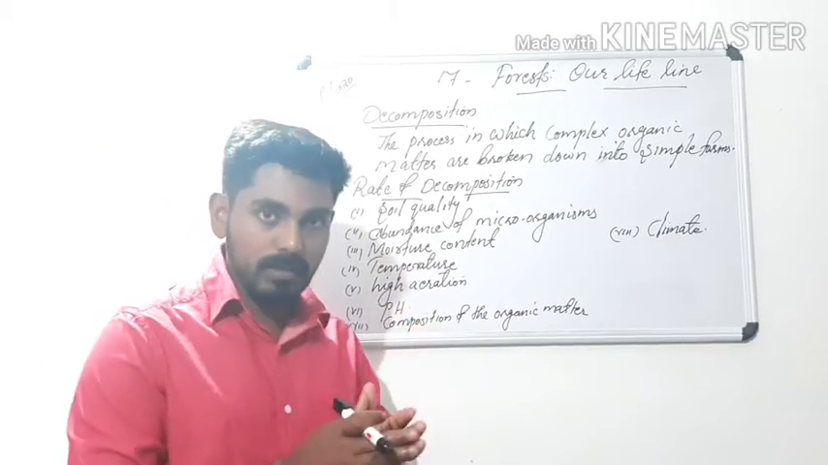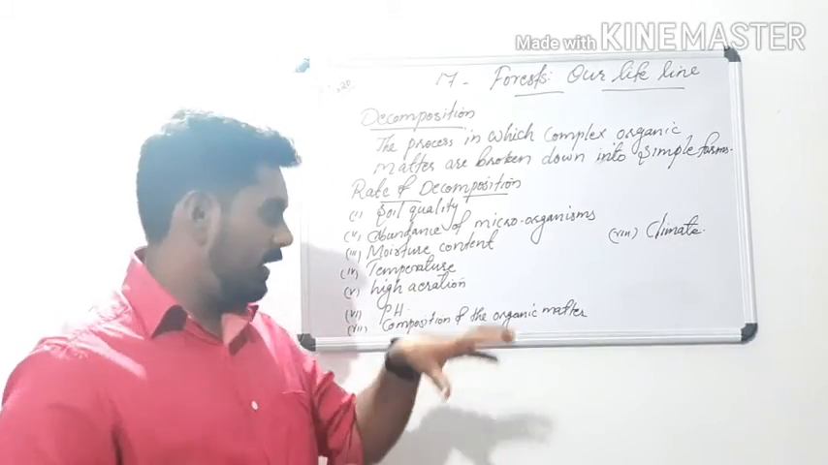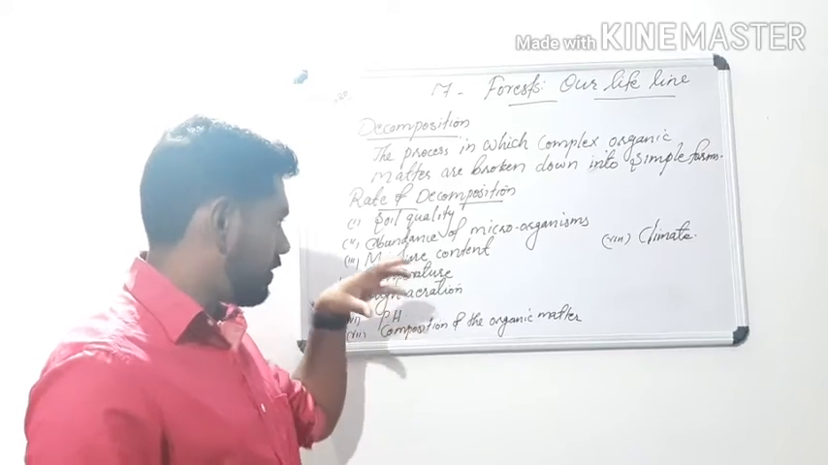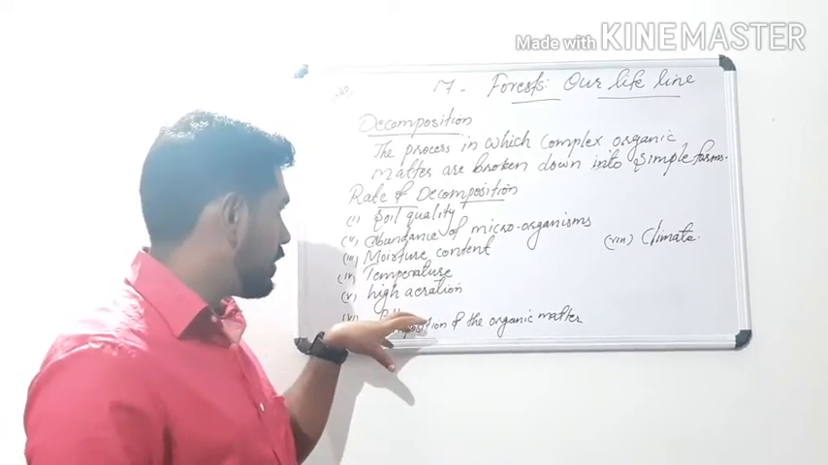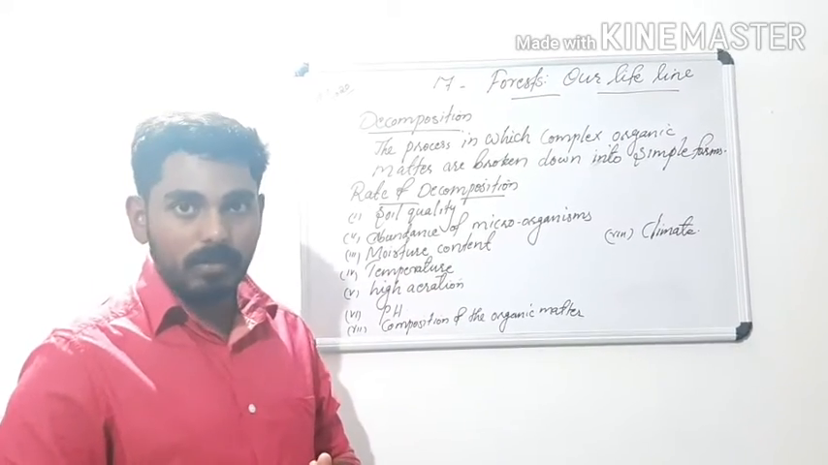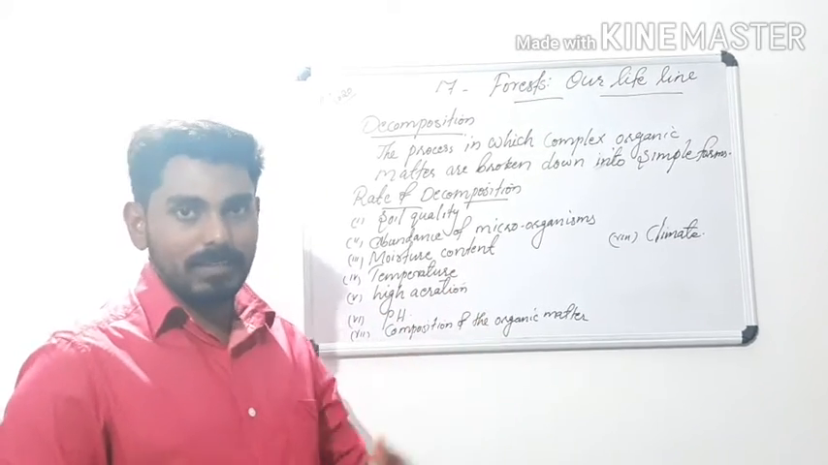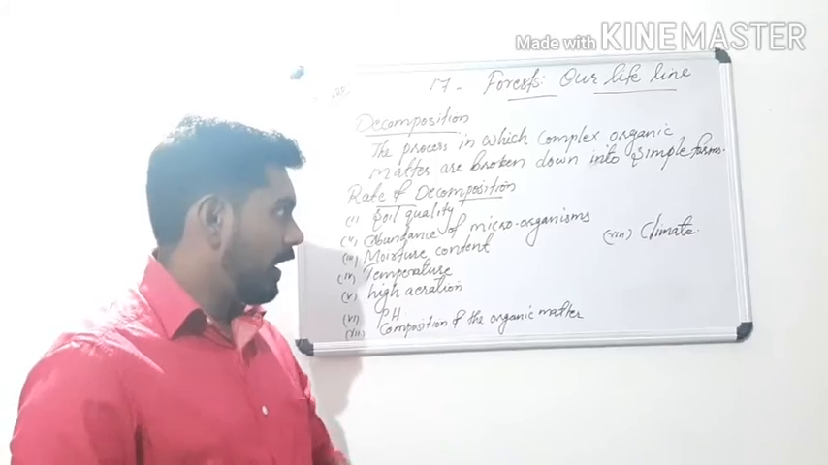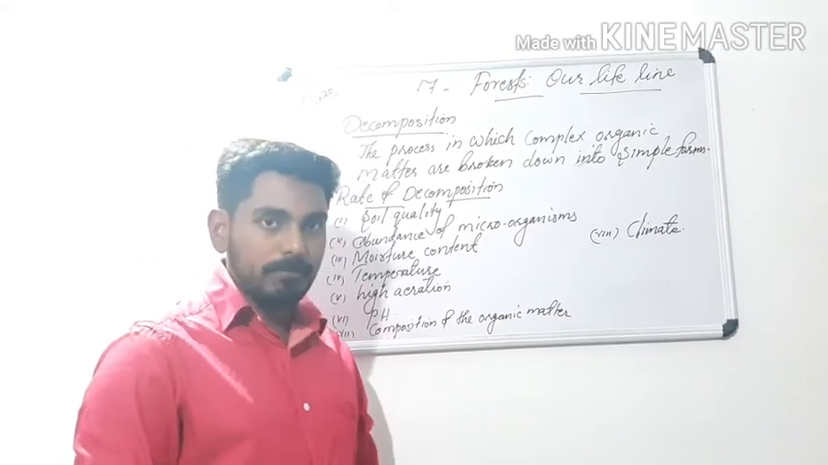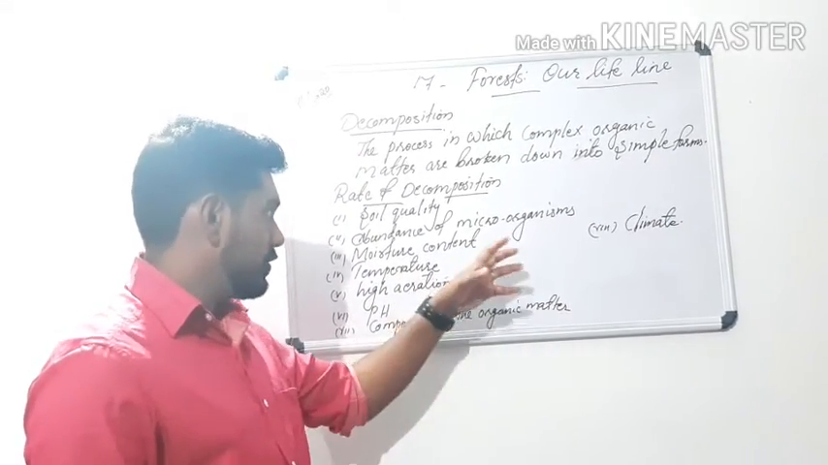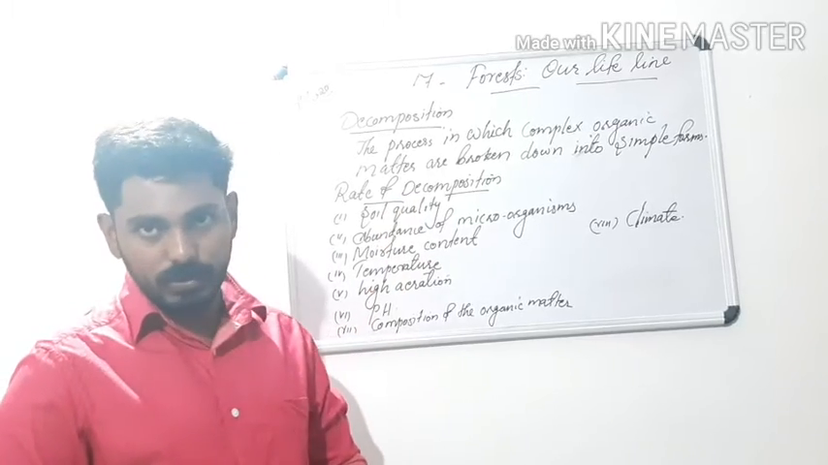If the forest or the soil contains proper pH, high aeration, high moisture and an abundance of microorganisms, then the rate of decomposition also increases in the forest. And the last one is climate. Climate also affects the rate of decomposition.